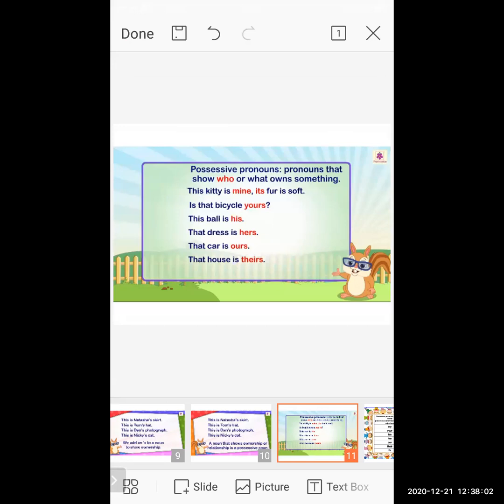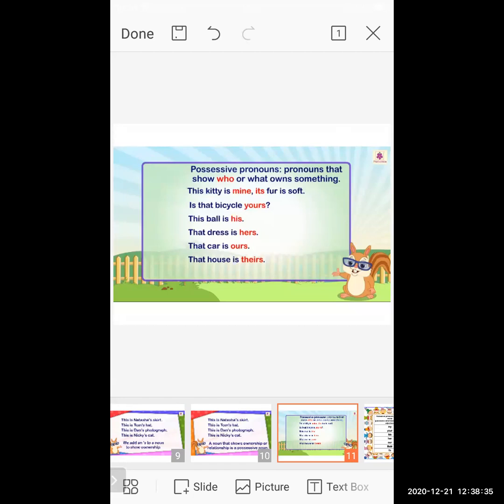We don't know. Why? Because the name is not mentioned. We just know that the person is talking about a boy. How do we know he's talking about a boy? Because "his" is mentioned. His, him, he. These kinds of words are used for the masculine gender. So that's the reason we come to know that the person is giving information about the masculine gender, that this ball is his.